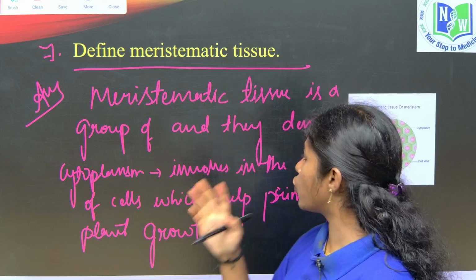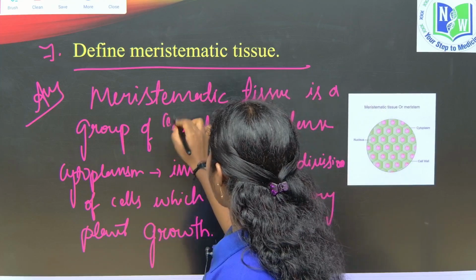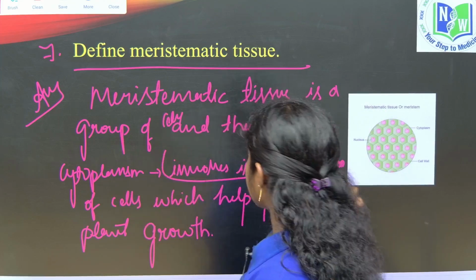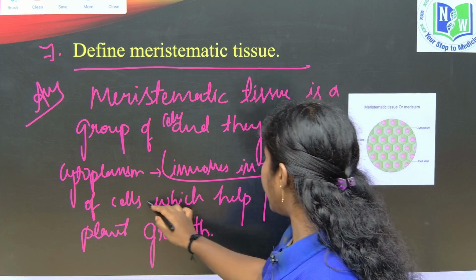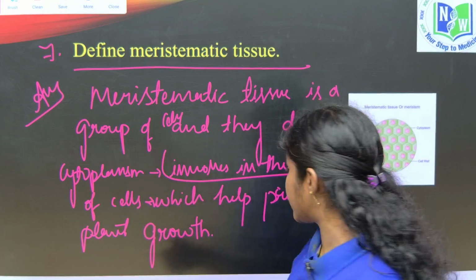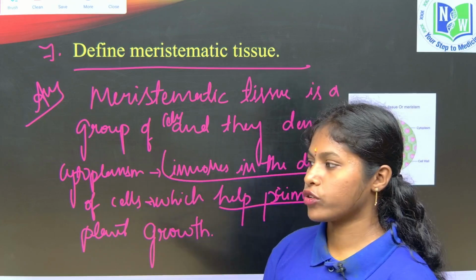Meristematic tissue is a group of cells, and they have dense cytoplasm, involved in the division of cells. This division, the adding of cells, is helpful in the primary plant growth, right, children.